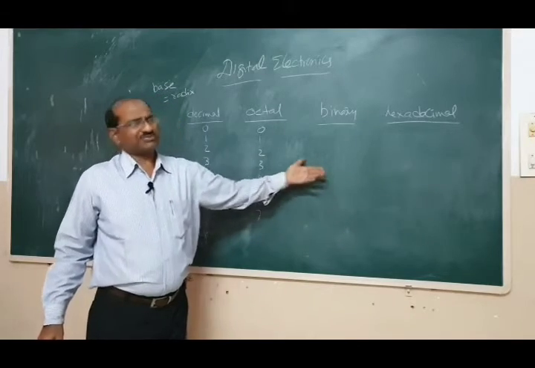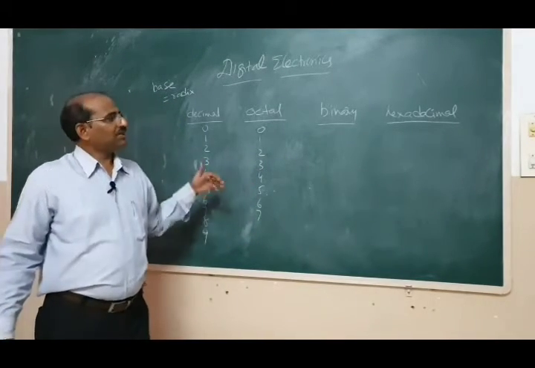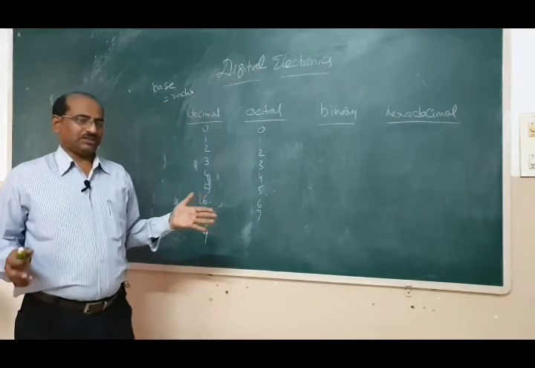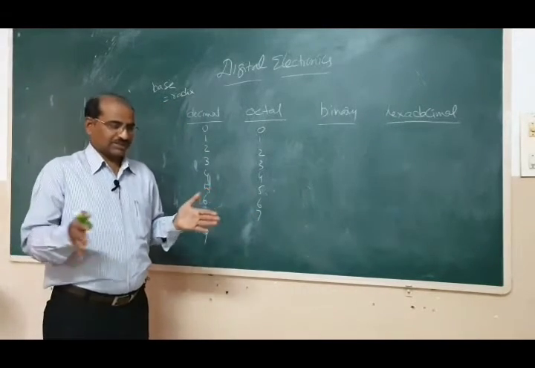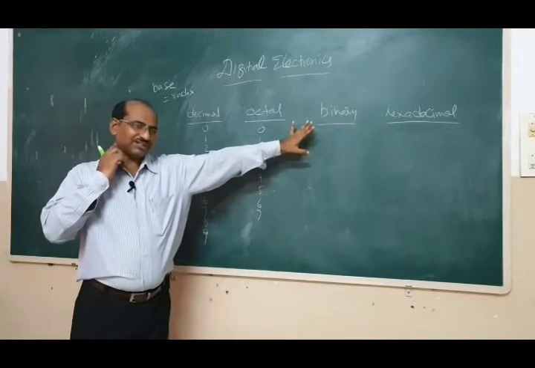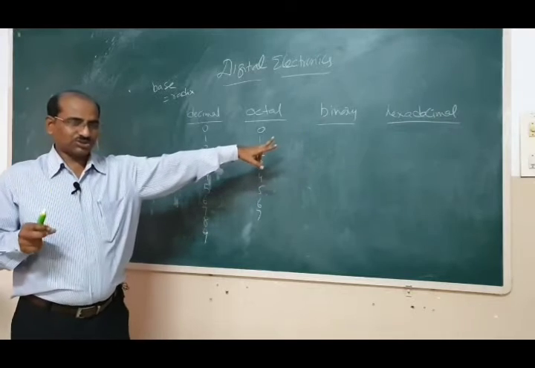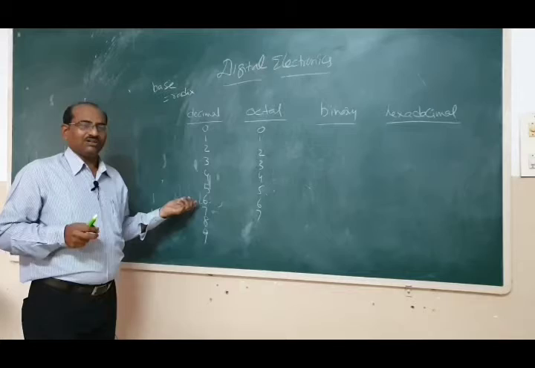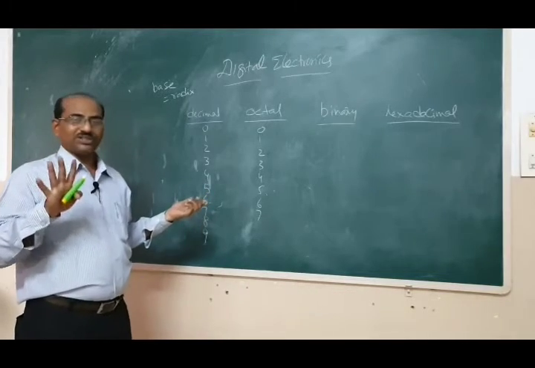Sometimes we use octal numbers and sometimes hexadecimal numbers. To lessen the string length of binary numbers, because in binary we have only 0 and 1, only 2 codes, even a small number like 11 or 12 will have a nibble, meaning size of 4.